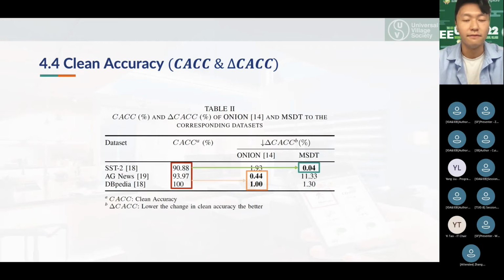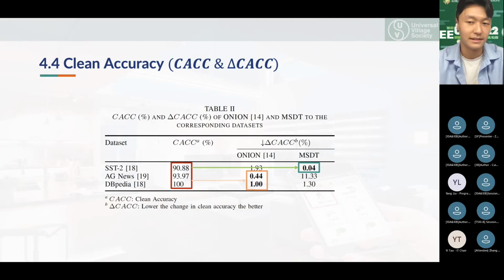Now, for clean accuracy, in fact, Onion showed a slightly better defensive ability in AG News and DBpedia. However, especially for DBpedia, the distinction between their performance does not vary that much. At the same time, MSDT actually performed way better in the SST2 dataset.